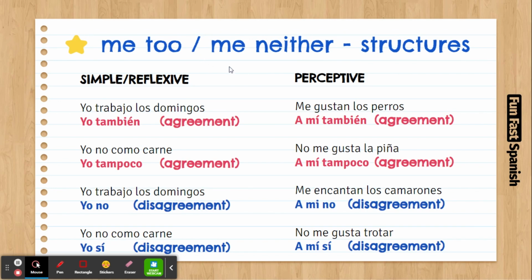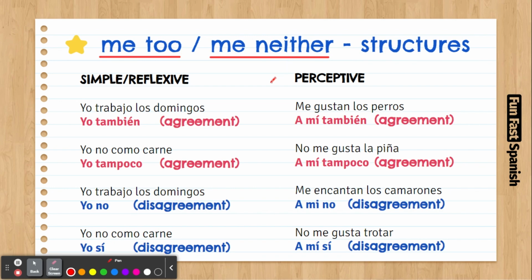Today's video is going to be about the expressions me too and me neither. With these expressions, you show your empathy if you do the same thing or if you don't do the same thing. So let's have a look how we use this in Spanish.